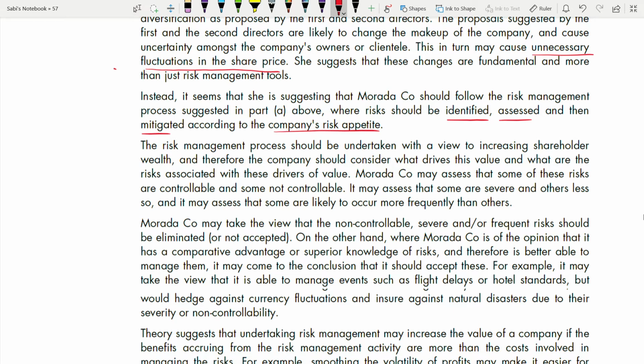The risk management process should be undertaken with a view to increasing shareholder wealth. Why are we taking risk management process? Simply to increase the shareholder wealth only. And therefore the company should consider what drives this value and what are the risks associated with these drivers of value. Morada may assess that some of these risks are controllable and some are not controllable. It may assess that some are severe and others are less, and that some are likely to occur more frequently than others. See, all types of risks are not the same. Some will occur more, some less, some will be more severe, some less severe, some are more predictable, some are not predictable. Those are the points you need to write. You're talking about the nature of the risk. That risk can differ.